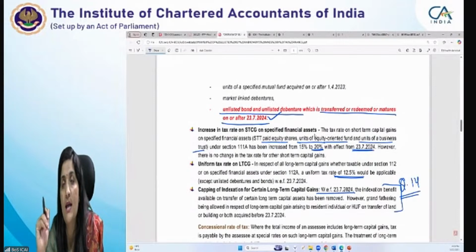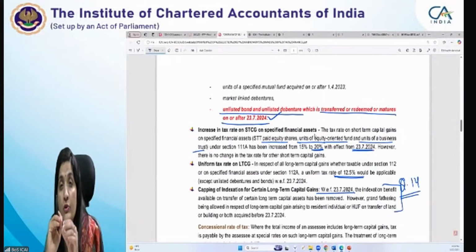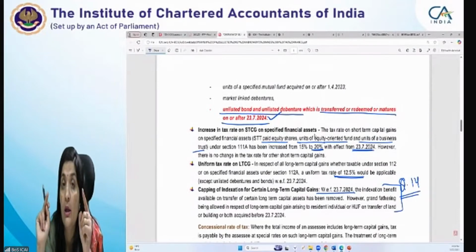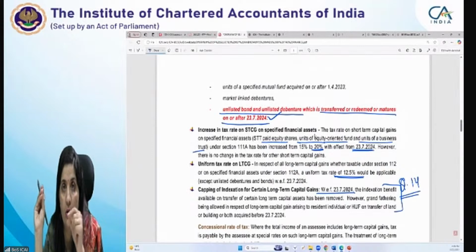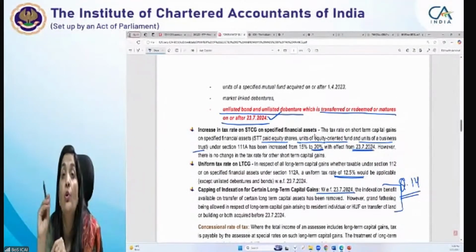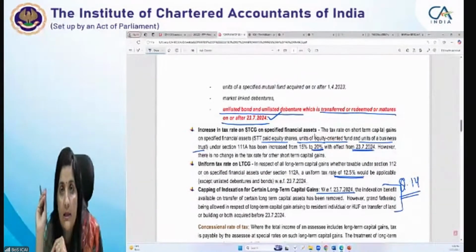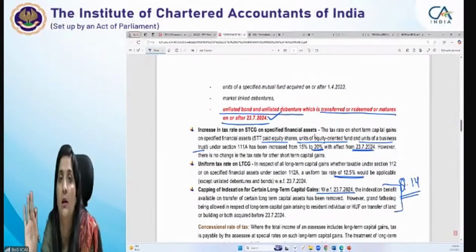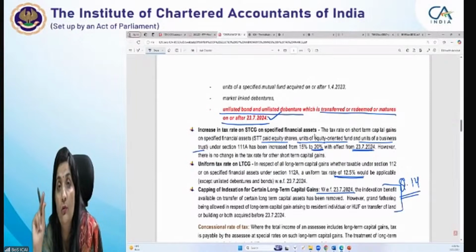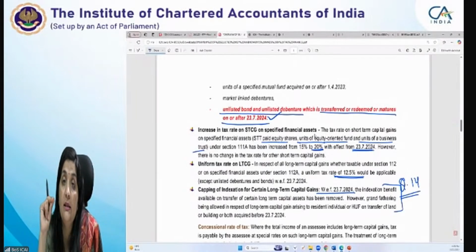What is happening when you compute the total income? If the question is asking you only for the total income, please make sure that if the question is asking you to compute the total income, then even if you are computing the long-term capital gains on capital assets transferred on or after 23/7, you need not apply the indexation. While computing total income you do not have to provide indexation. This you have to check only while determining the tax liability. Only while determining the tax liability.